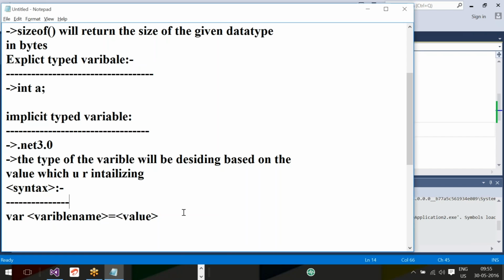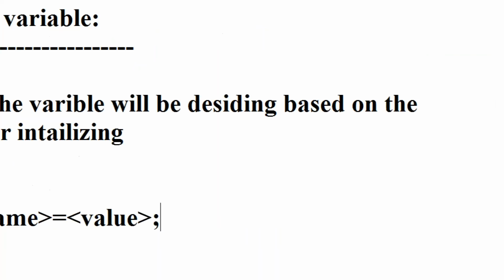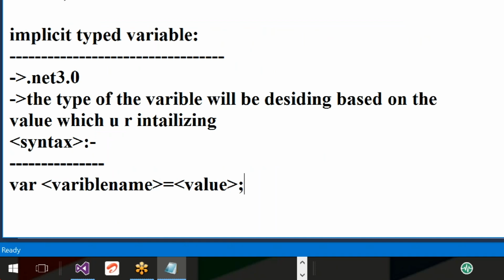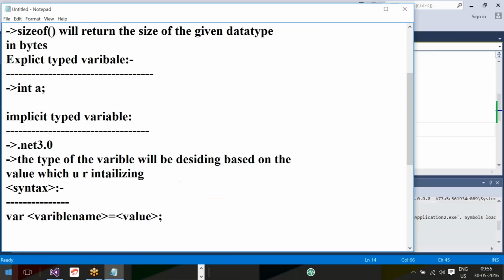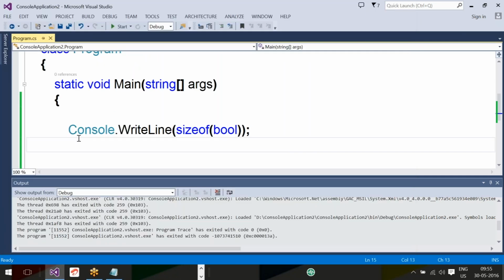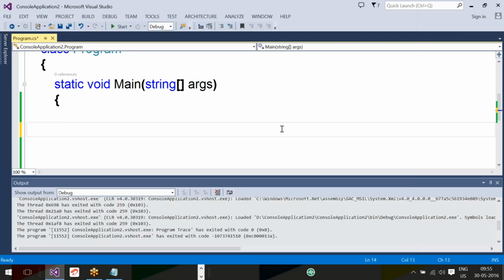Right, what is the syntax? var variable name equal to value. This is the syntax to declare an implicit typed variable. Here var is a keyword, variable name is like a or b, and value depends upon your requirement. Okay, so I'll show you. Here you don't need to declare the type. You can observe, guys.